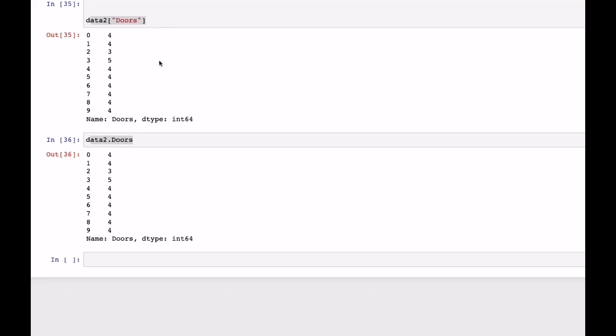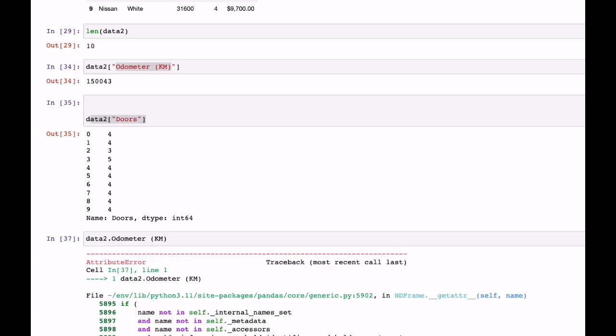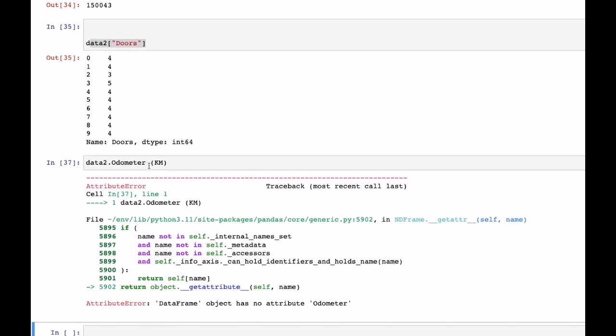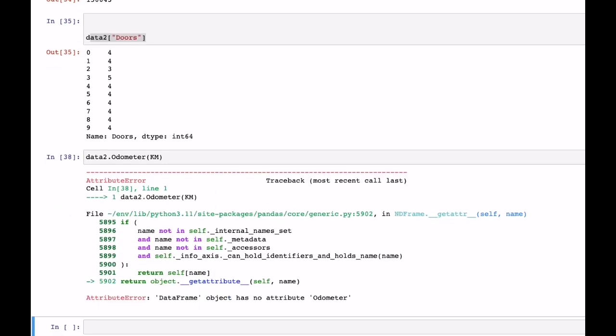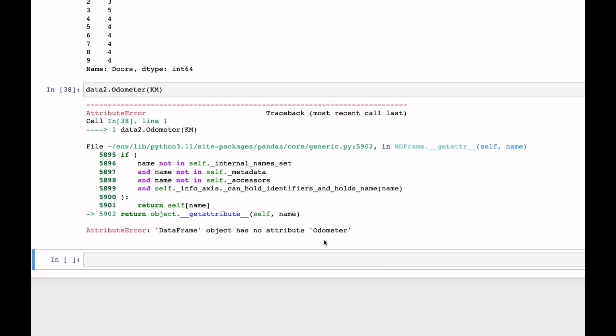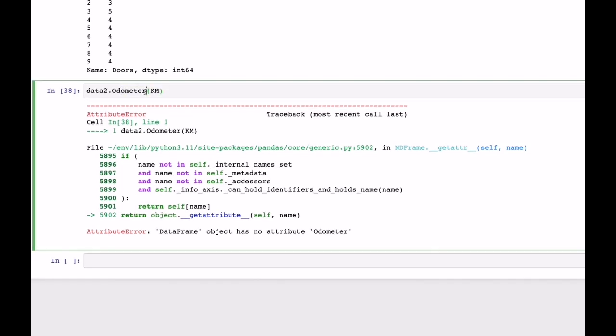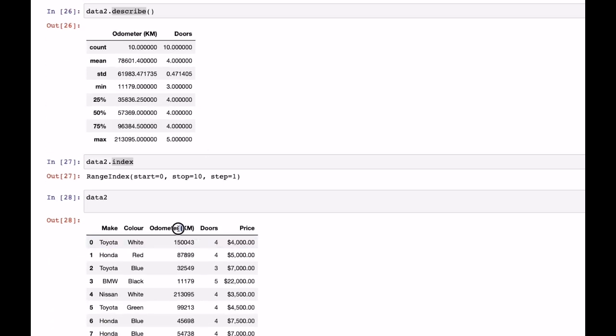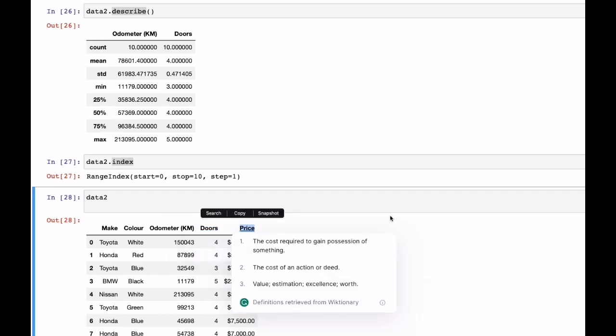Let's just see this. Now, if you wanted to access the odometer column, you'll get an error because you have a space, right? This will work for the things that don't have a space. This will not work for things like this. You understand why it doesn't work: because of the space. Here we have a space, that's why it doesn't work. But the doors column doesn't have a space, and the price column doesn't have a space, so we can use this for those.